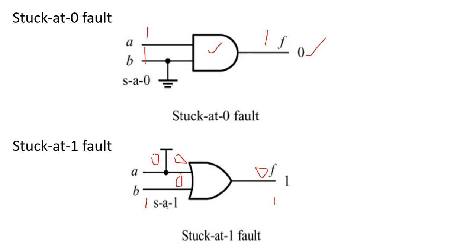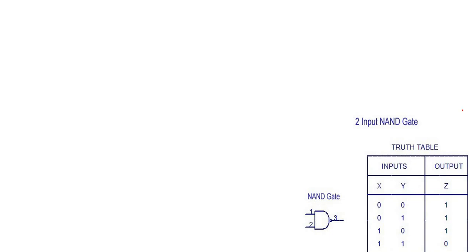Stuck-at 1 means the line is always fixed at a high level, that is, level 1. Fixed at level 0 is stuck-at 0, and fixed at level 1 is called stuck-at 1. We'll see one example clearly. First, consider the 2-input NAND gate. I think you know its truth table: 0 0 gives 1, 0 1 gives 1, 1 0 gives 1, and 1 1 gives 0. Only when both inputs are high is the output 0.